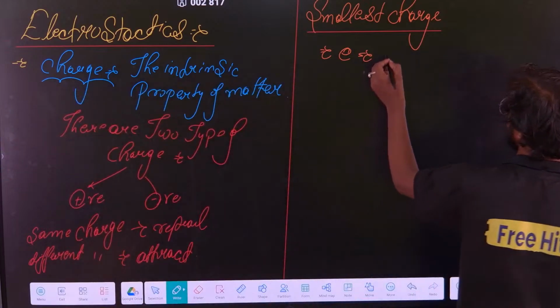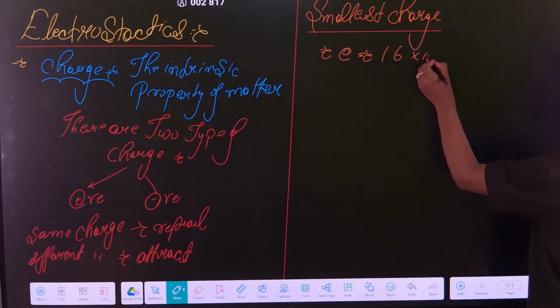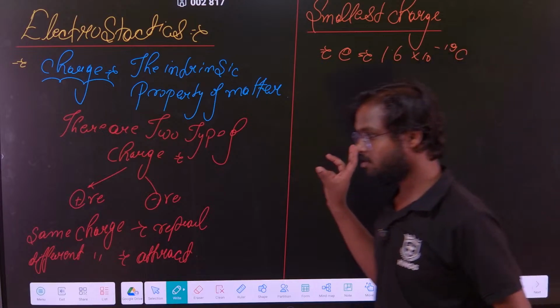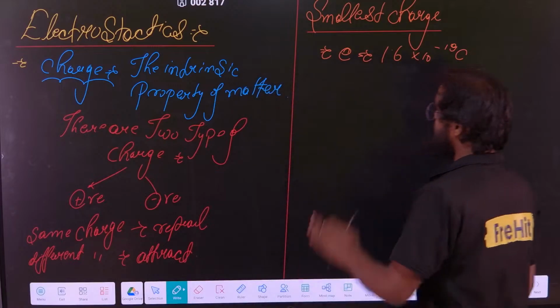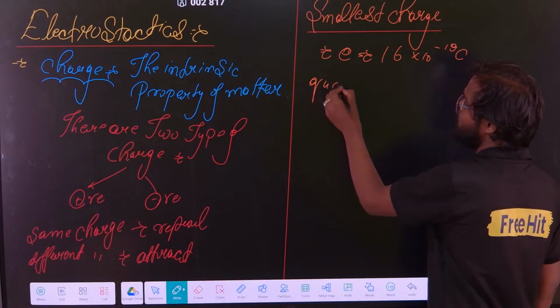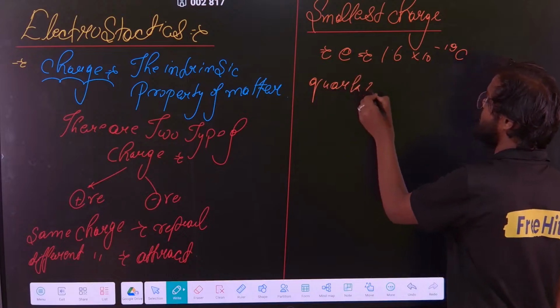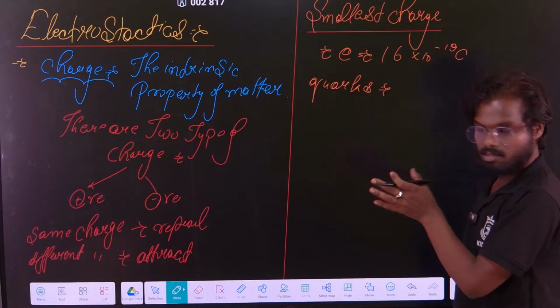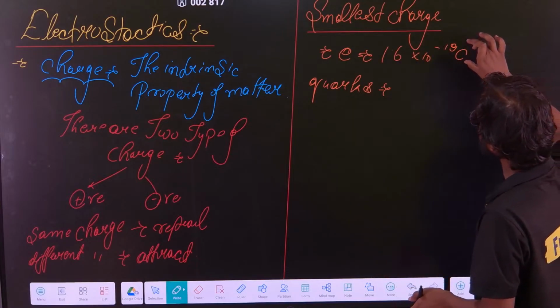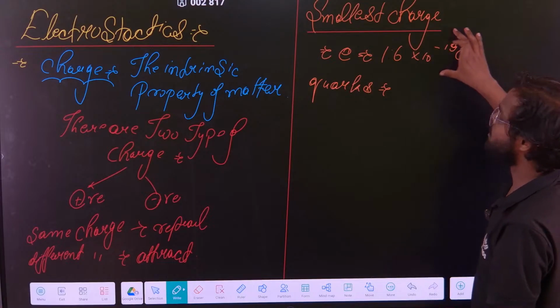The value of E is 1.6 into 10 to the power minus 19 coulomb. That is the value of this E. This is not only the smallest charge; smaller charges are also there, like quarks. But if you talk about the fundamental smallest, then it is the electron.